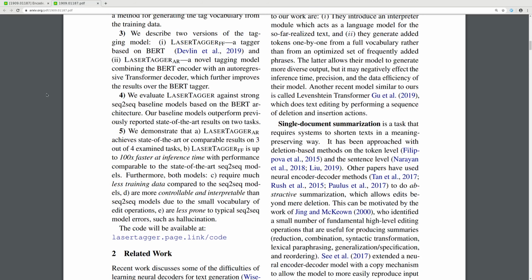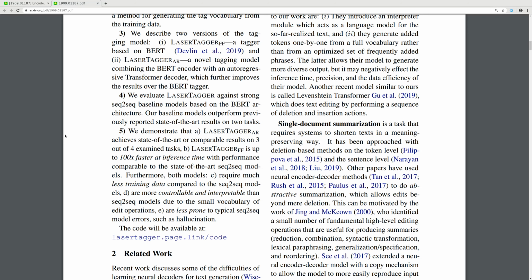We evaluate LaserTagger against a strong seq2seq baseline model based on the BERT architecture. Our baseline models outperform previously reported state-of-the-art results on 2 tasks. We demonstrate that LaserTagger achieves state-of-the-art or comparable results on 3 out of the 4 examined tasks.